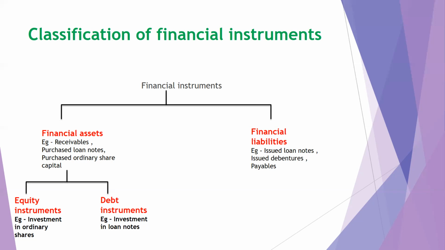Financial assets which are equity instruments, what are the examples? Investment in ordinary share capital. Financial assets which are debt instruments, what is the example? Investment in loan notes. Then we have financial liabilities: issued loan notes, issued debentures, payables.